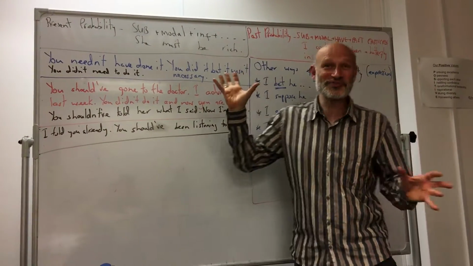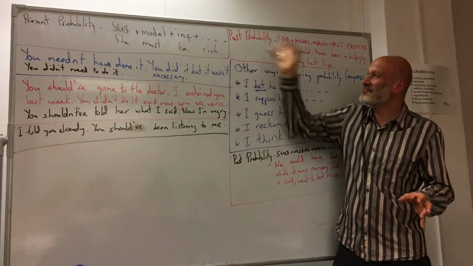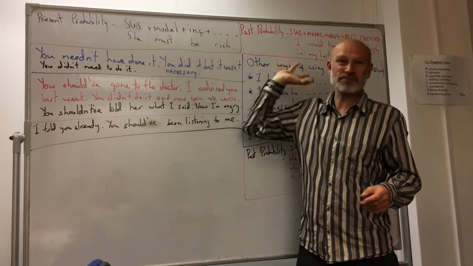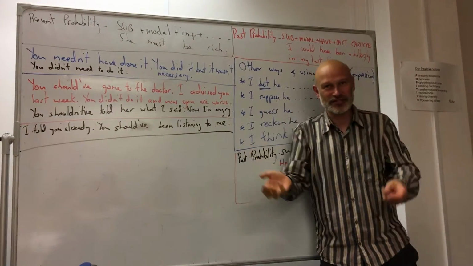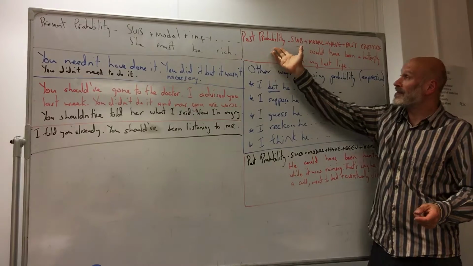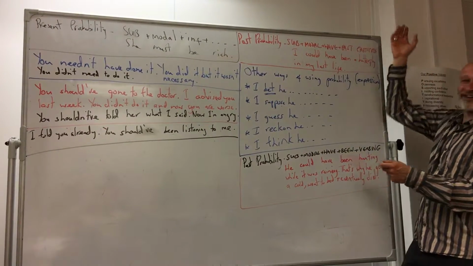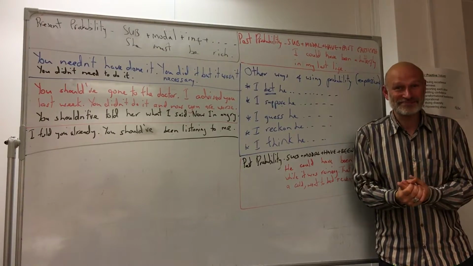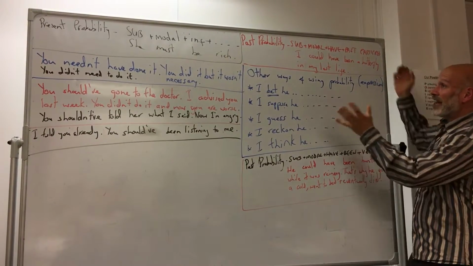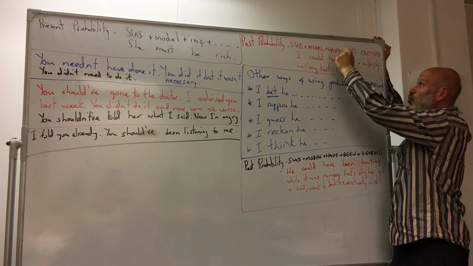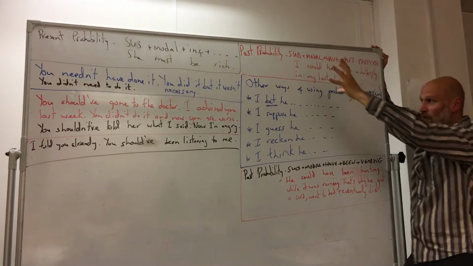So here are a few concepts. Now, this is what we did last week. Present probability: oh, she must be rich. You can tell by the way she looks, by the way she drives, by the way she dresses, and all that stuff. Past probability, oh, I love this sentence: I could have been a butterfly in my last life. That is possible in your last life. And just look at the difference. We use the subject, a modal verb of some sort, with have and the past participle.